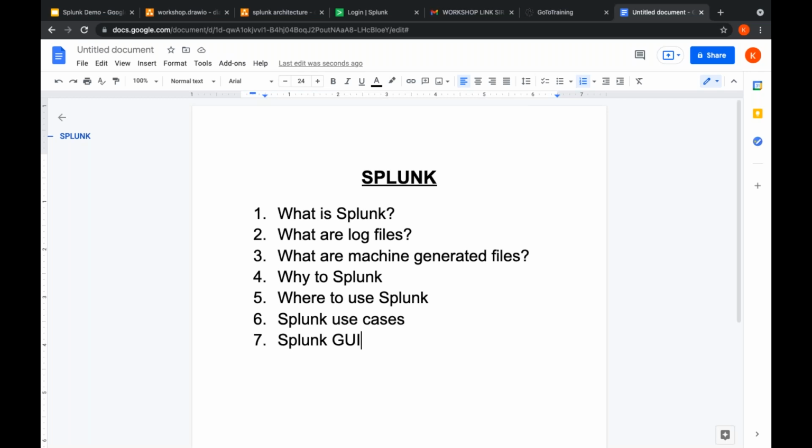So before going into the actual Splunk, I want to explain the market scenario for Splunk first of all. Right now in the market, Splunk is the global leader for the logging tool. Earlier, ELK was the main competitor and it was the global leader. It was in the top place.